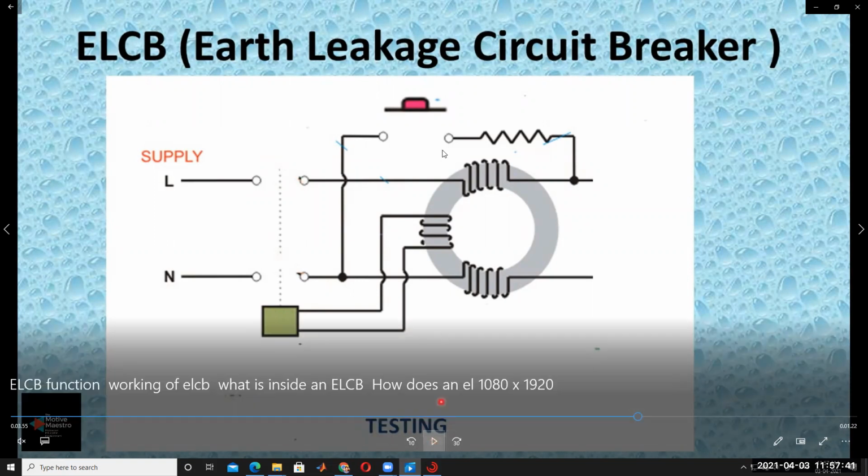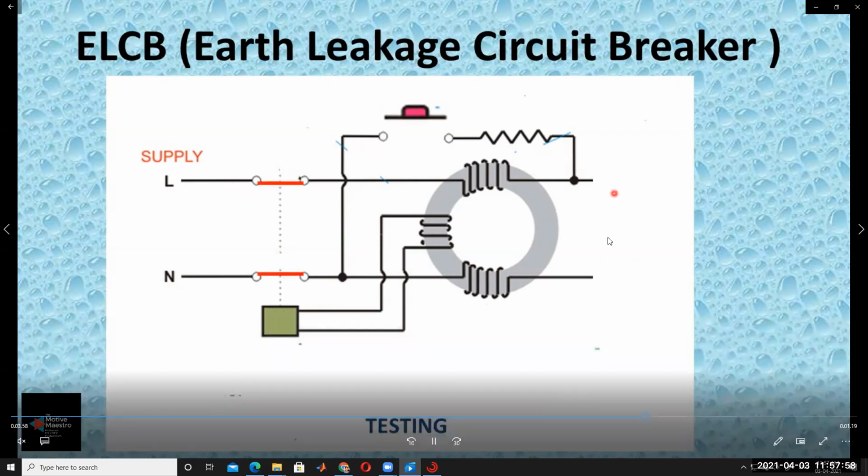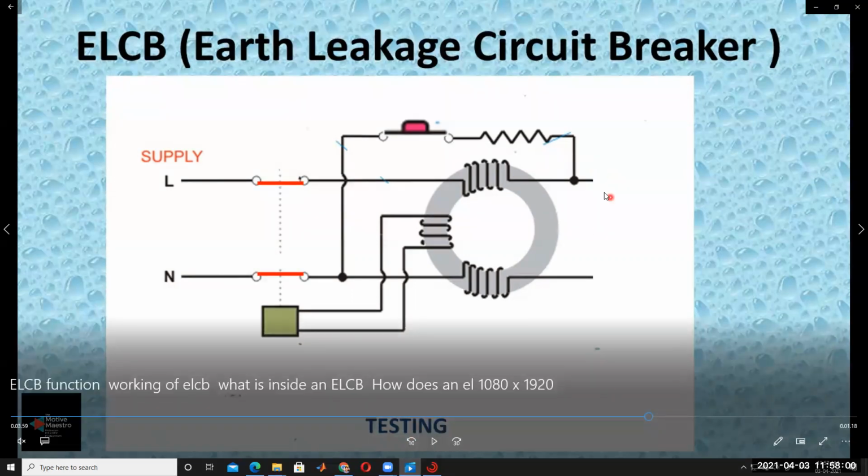How do we test whether the ELCB is working properly or not? We have to test it by removing the load. So the load is not connected. Try to understand, it is a simple concept. The load is removed here, there is no connection of the load to line and neutral.